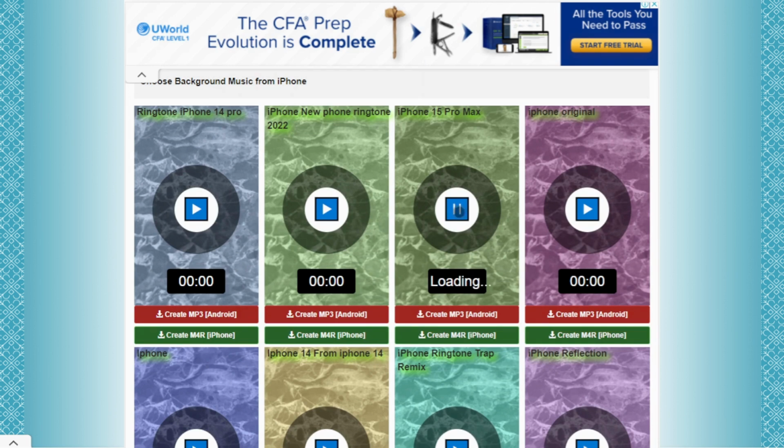Before finalizing, click the preview button to listen to your masterpiece. Make sure it resonates with your style. Ready to make it personalized? Choose Create MP3 for Android or Create M4R for iPhone.